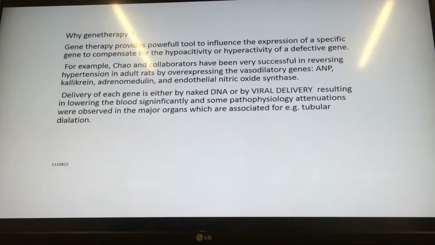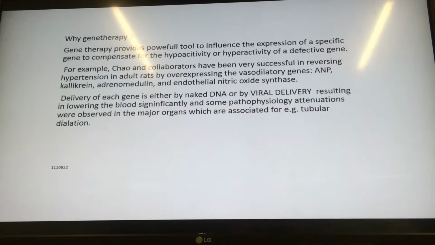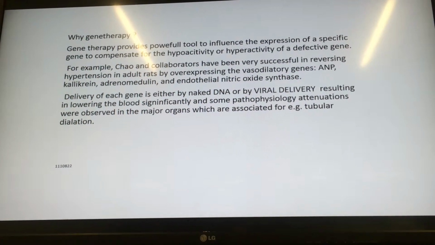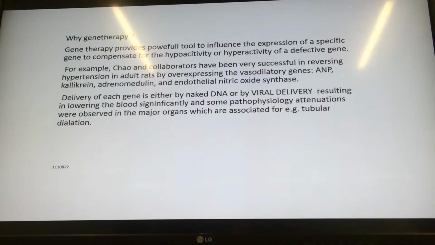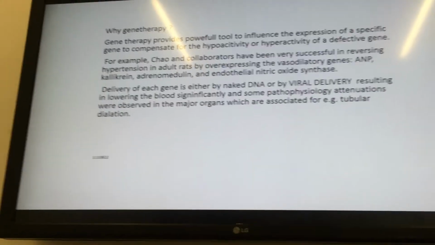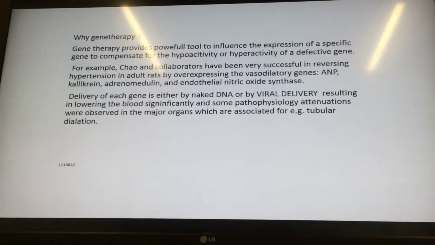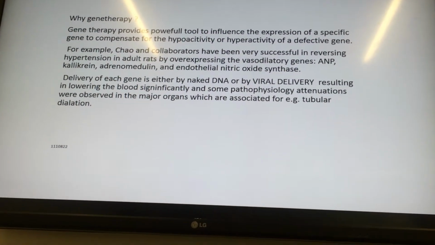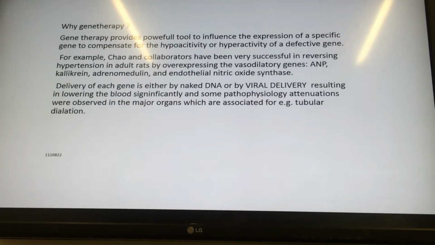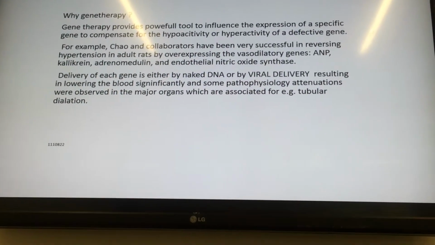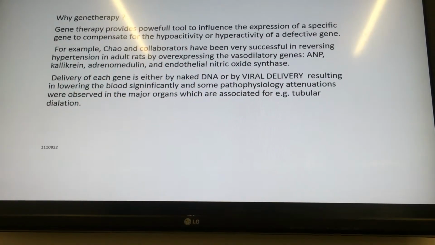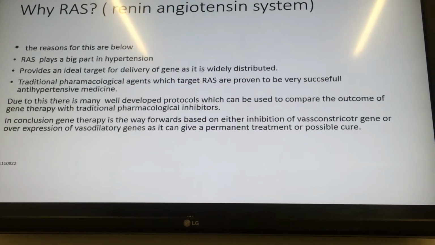Why gene therapy? Gene therapy provides a powerful tool to influence the expression of a specific gene to compensate for the hypoactivity or hyperactivity of a defective gene. There's an example provided up there, and delivery of each gene is either by naked DNA or by viral delivery, resulting in lowering of the blood pressure significantly, and some pathophysiology attenuations were observed in the major organs which are associated, for example, tubular dilation.